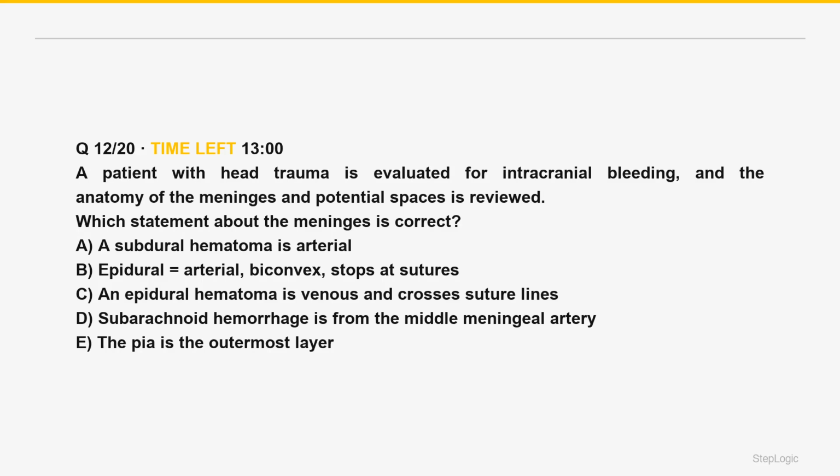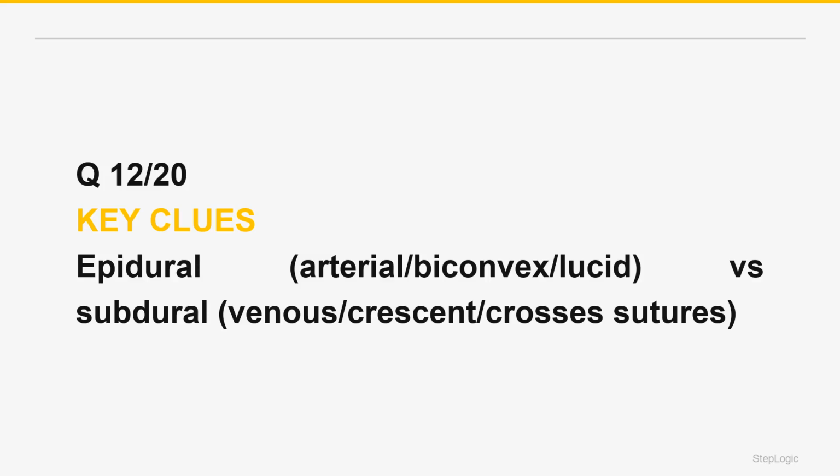Epidural is arterial, middle meningeal, biconvex, does not cross sutures, lucid interval. Subdural is venous, bridging veins, crescent, crosses sutures. Subarachnoid is the CSF space, aneurysm. The meninges from outermost to innermost are the dura mater, tough, the arachnoid mater, and the pia mater, adherent to the brain, with a subarachnoid space containing CSF between arachnoid and pia.